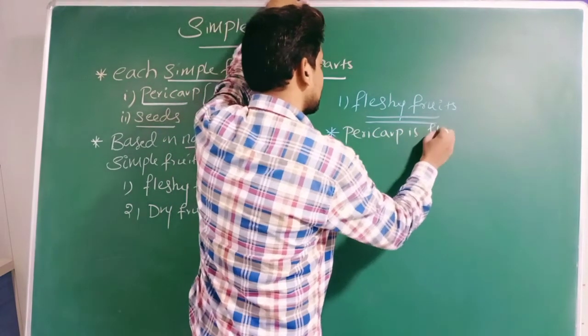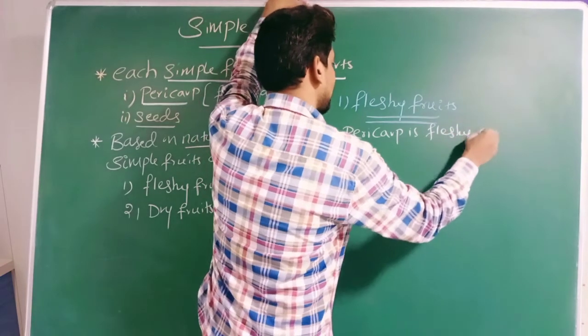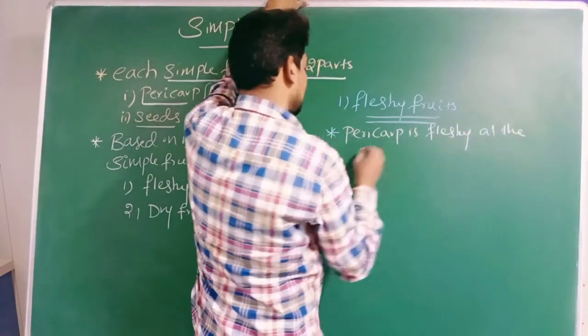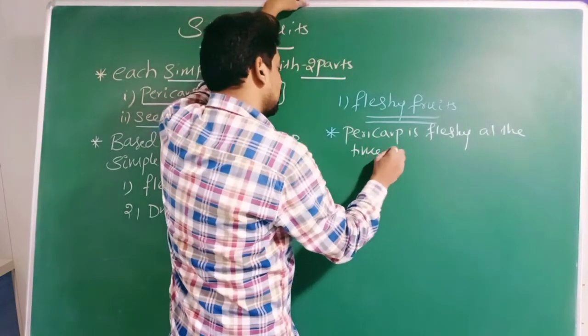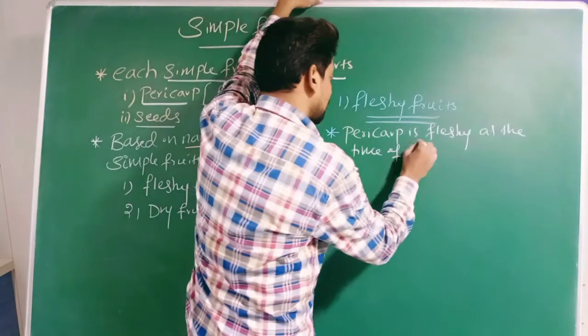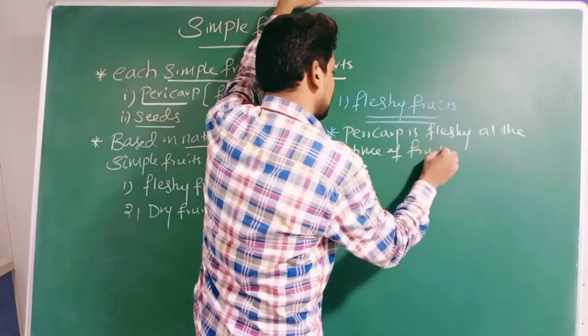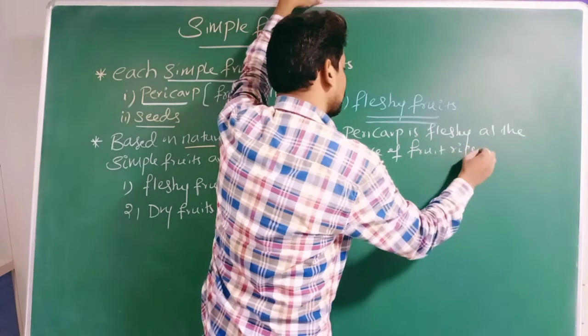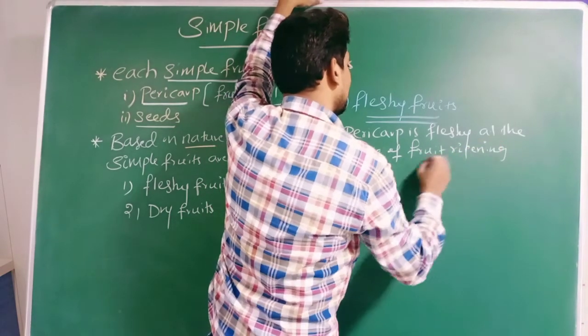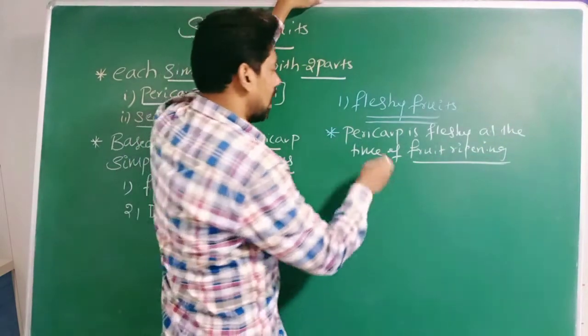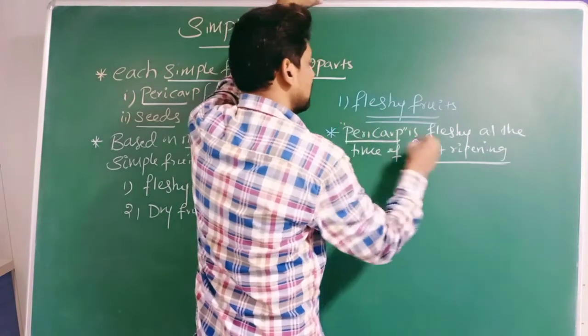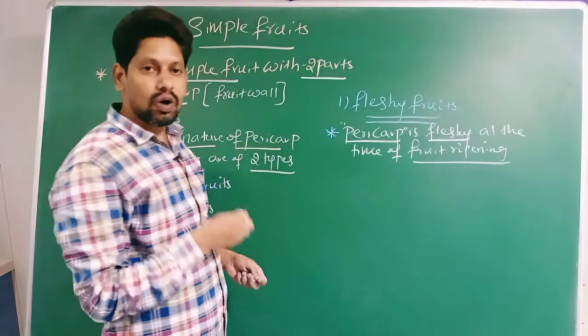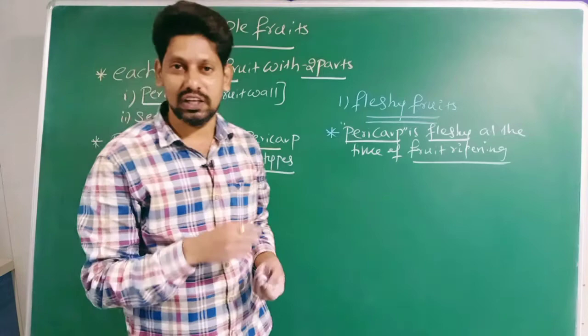Pericarp is fleshy at the time of fruit ripening. So can I call this pericarp a fleshy pericarp?